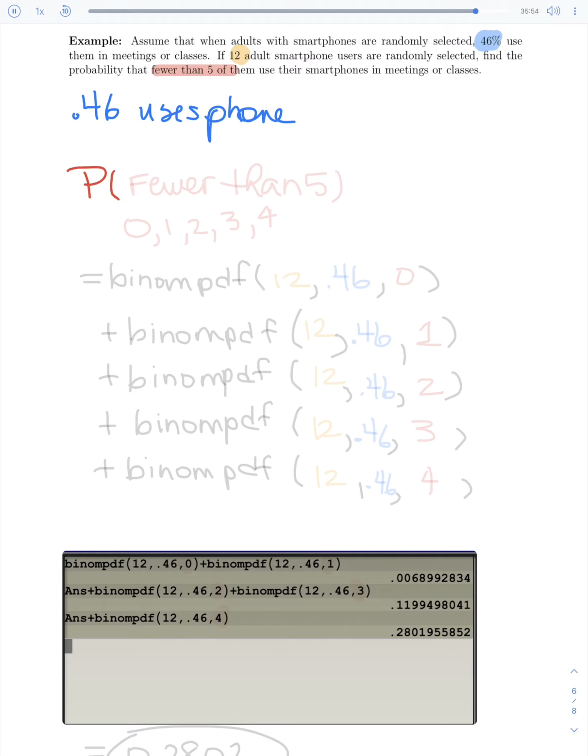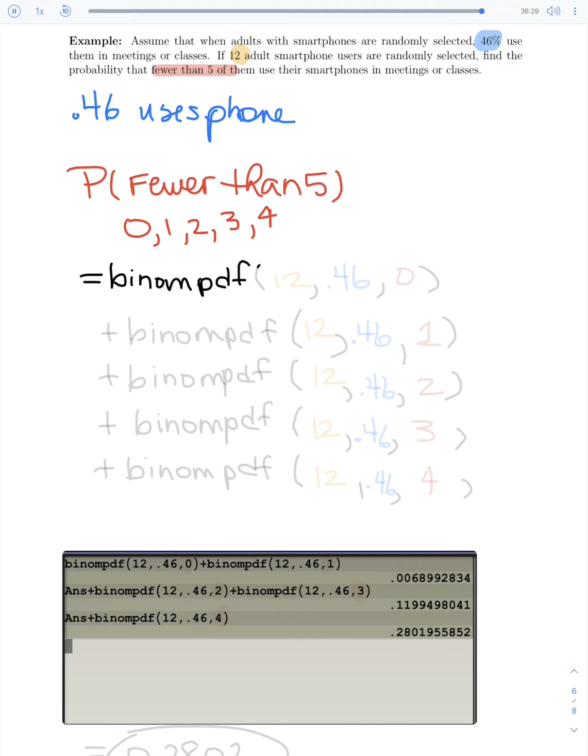So the probability that fewer than 5 use their smartphone. Fewer than 5 would mean less than 5, which means everything below 5, which would mean 4, 3, 2, 1, or none use their smartphone out of this 12. So that means I'm going to be finding these 5 probabilities, these 5 binom PDFs, and adding them all up. There's no quick way to do this. So I do the binom PDF.